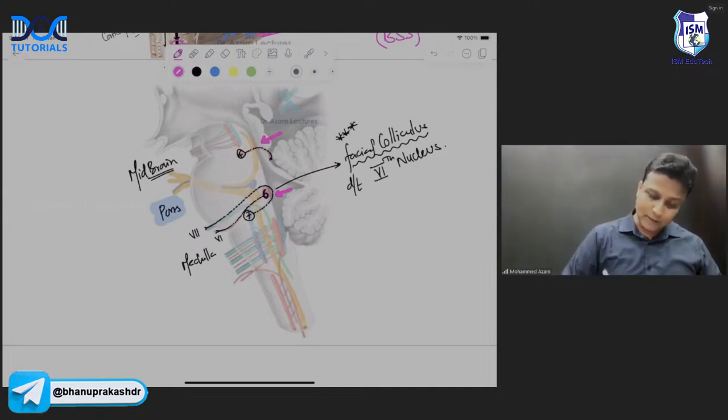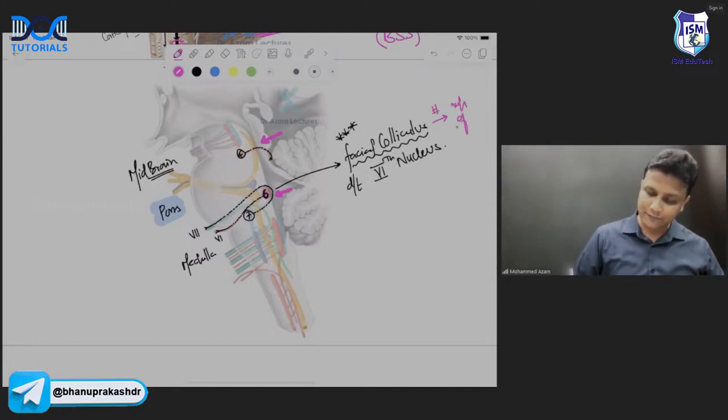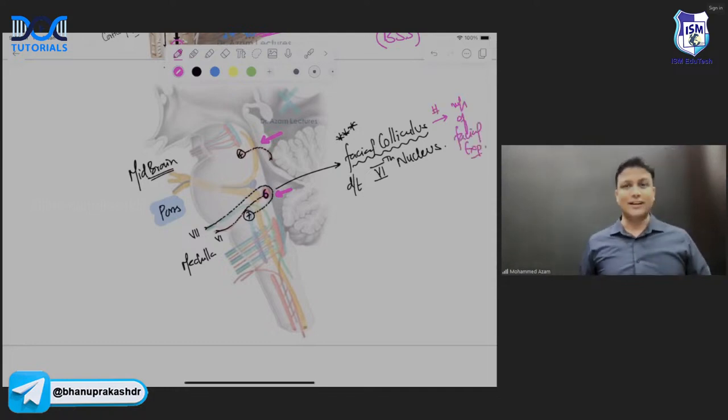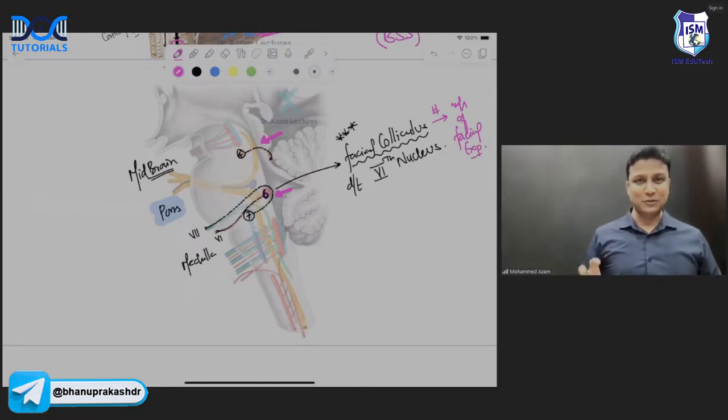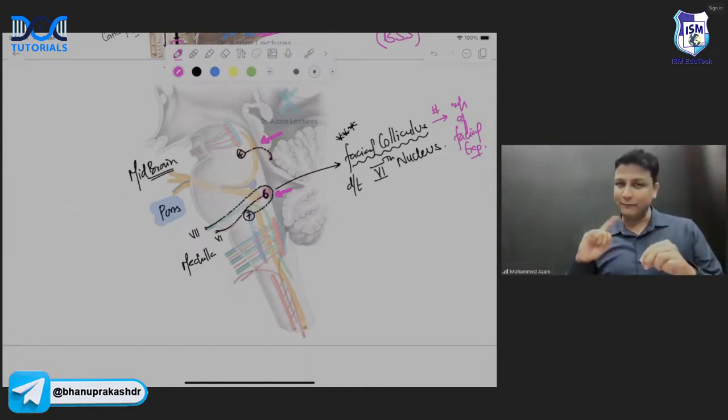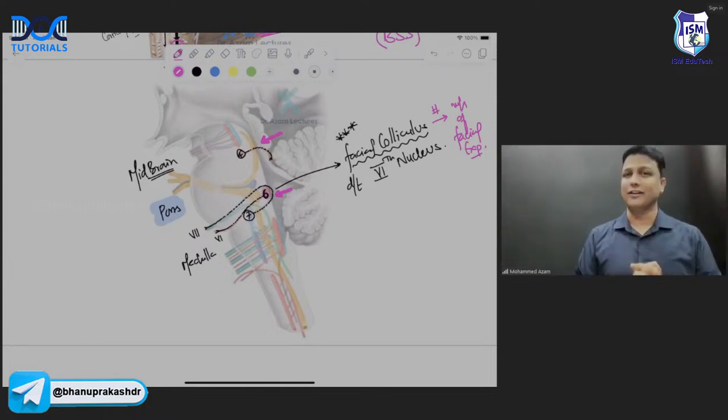Understanding? तो चलिए लिखते हैं, let us write down. अगर facial colliculus पर injury होगा, it will be affecting or involving which muscles? The muscles of facial expression. Don't say lateral rectus, sir, because most of the students will be thinking sixth nucleus होता है, तो sixth nucleus होगा तो lateral rectus वाला involve होगा. You remember that one, ना? SO4 LR6. No. पहले क्या होता है? What do you have first? No. So what will be damaged there? No. So which muscles will be involved? The muscles of facial expression will be involved, sir. So please be very careful here.